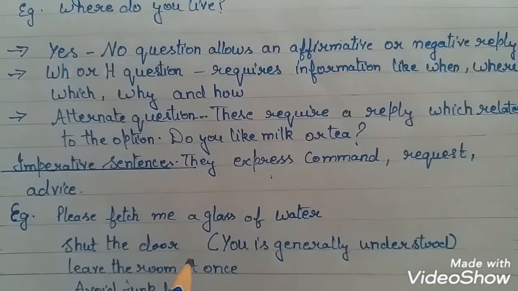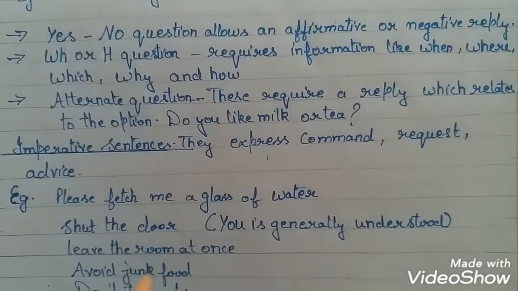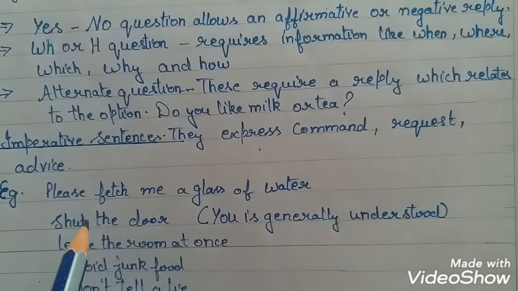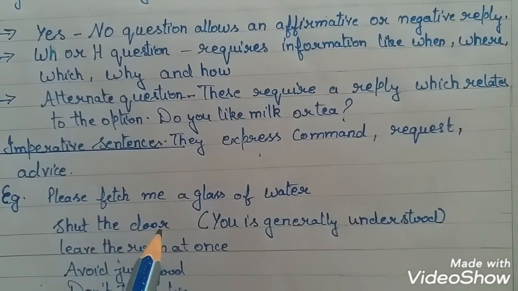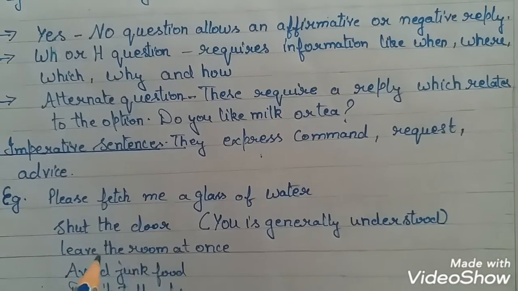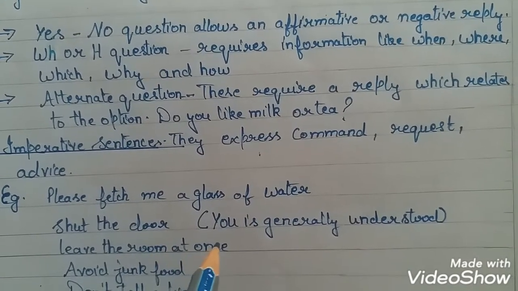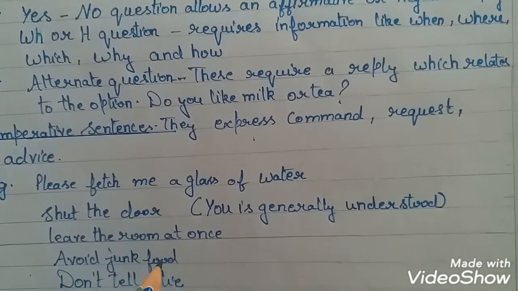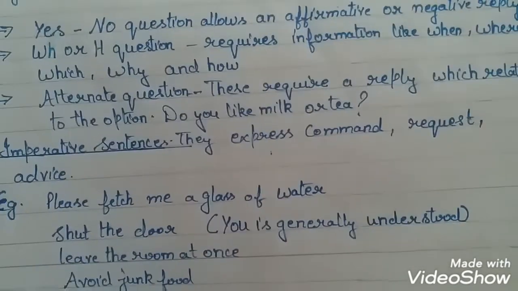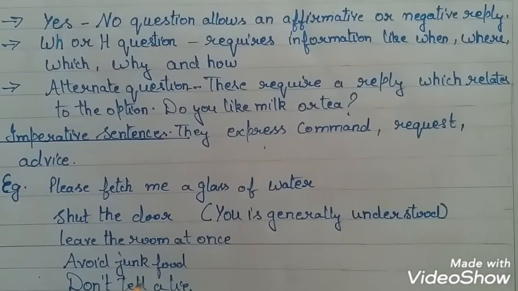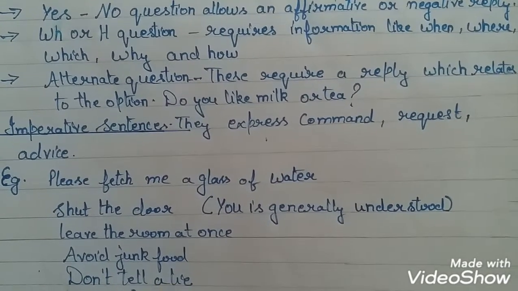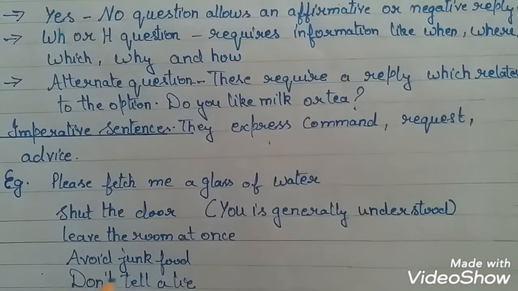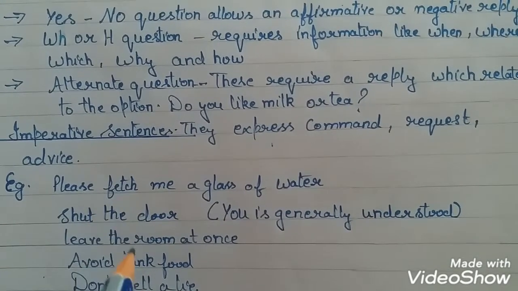Next, shut the door. Leave the room at once. Avoid junk food. Don't tell a lie. Shut the door is a command. Leave the room at once, again, is a command. Then avoid junk food is advice, meaning we should not consume junk food. Next, don't tell a lie, again, is advice. So these are some of the forms of imperative sentences.